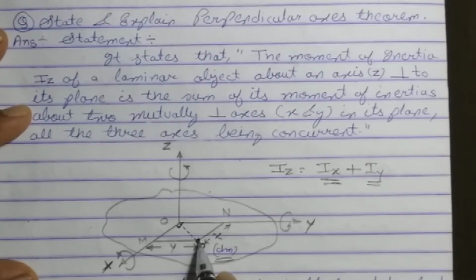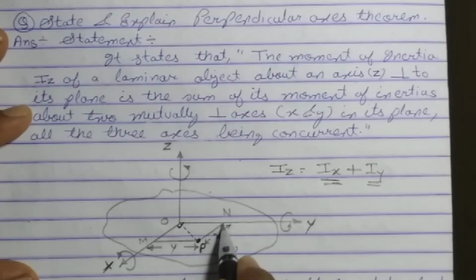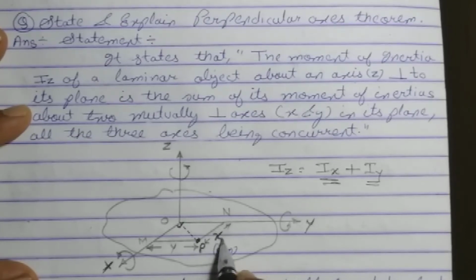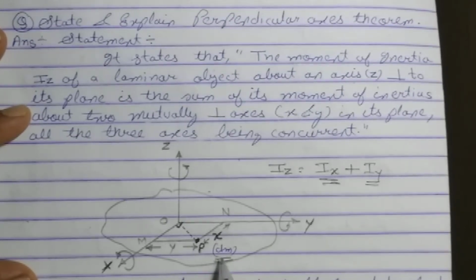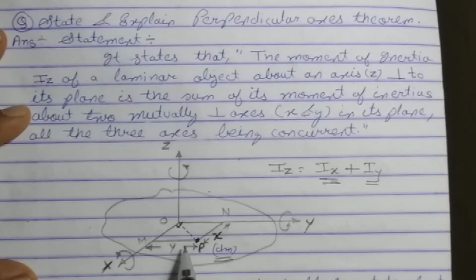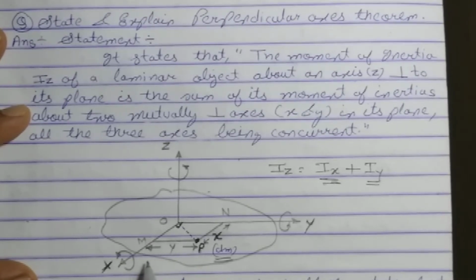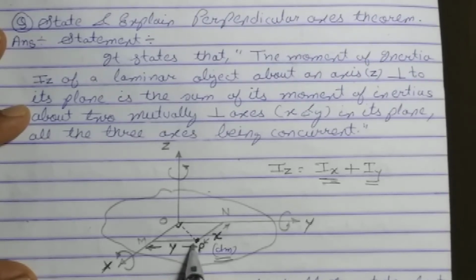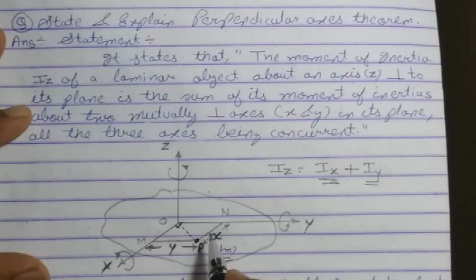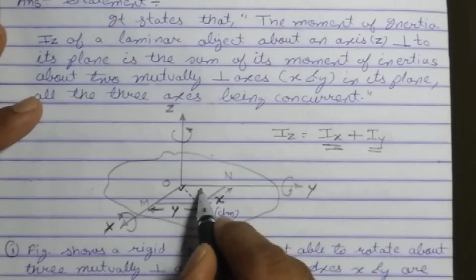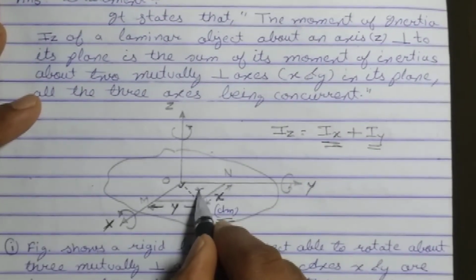Students, we observe that the distance of this particular point from the y-axis is small x. You can see here, the distance of this particular particle whose mass is dm from the y-axis is x. Similarly, we observe that the distance of this small particle from the x-axis is y units. Since this point is on the plane lamina, we consider one more distance from the z-axis. Let us consider here the distance from the z-axis as small r.